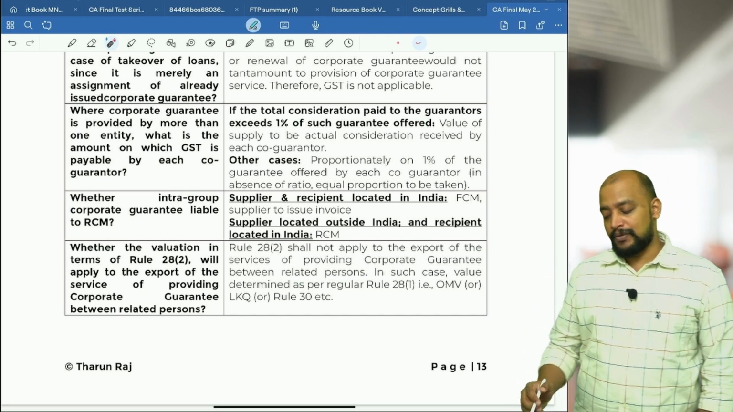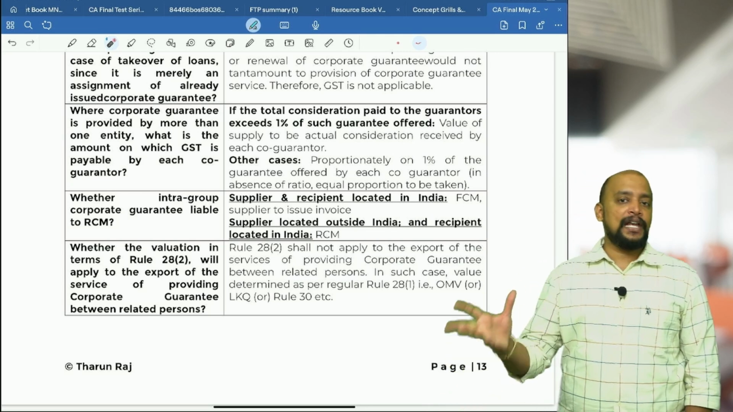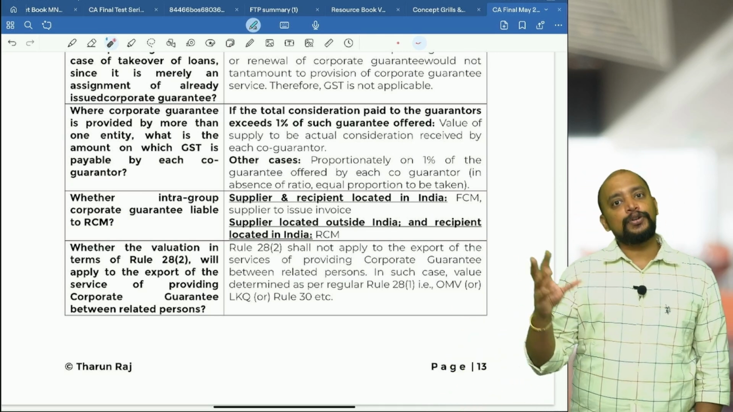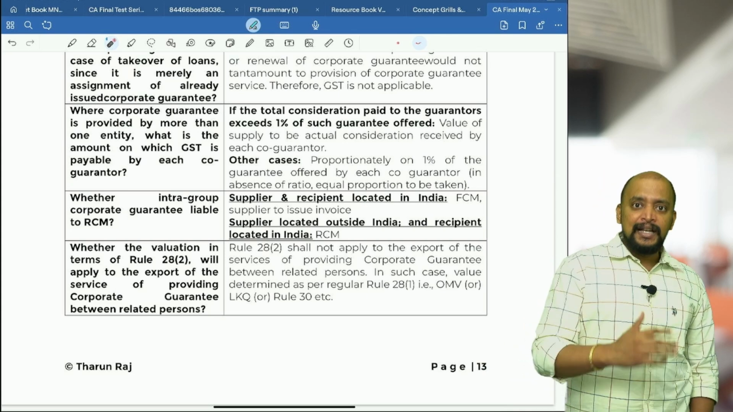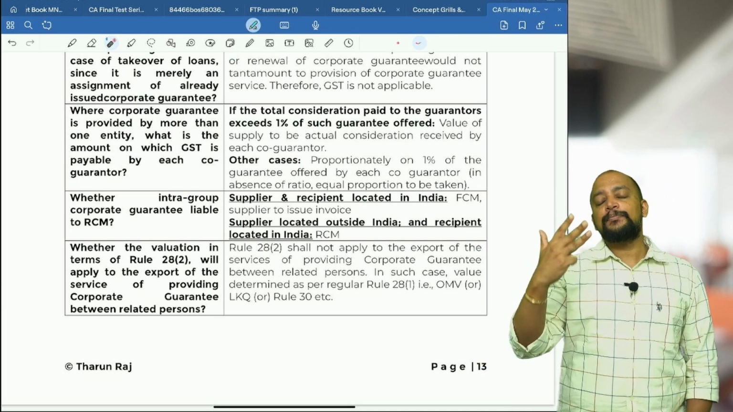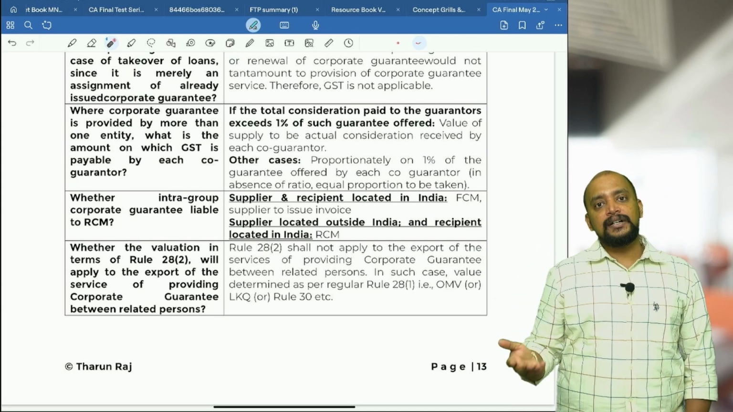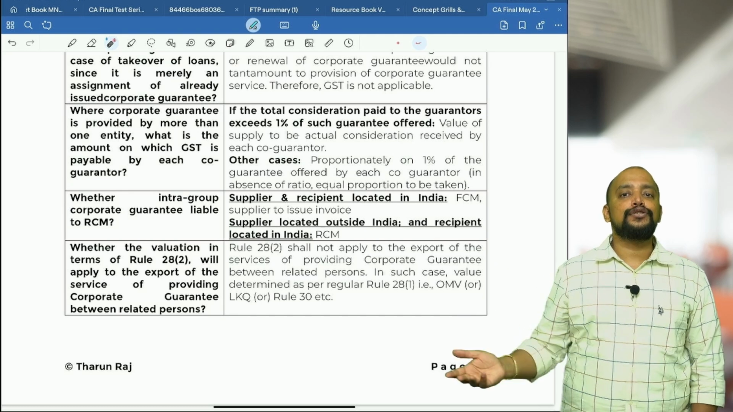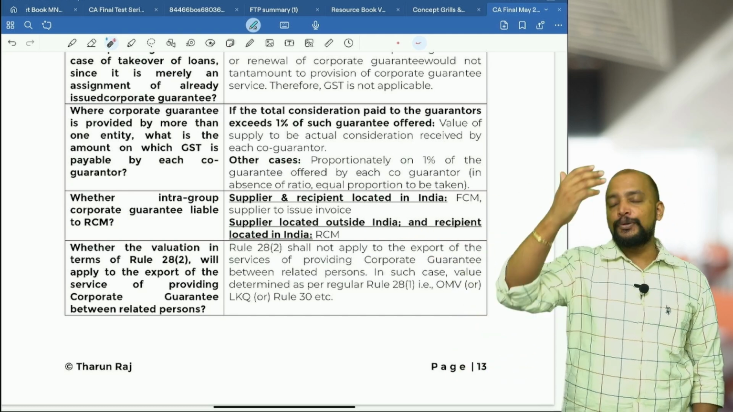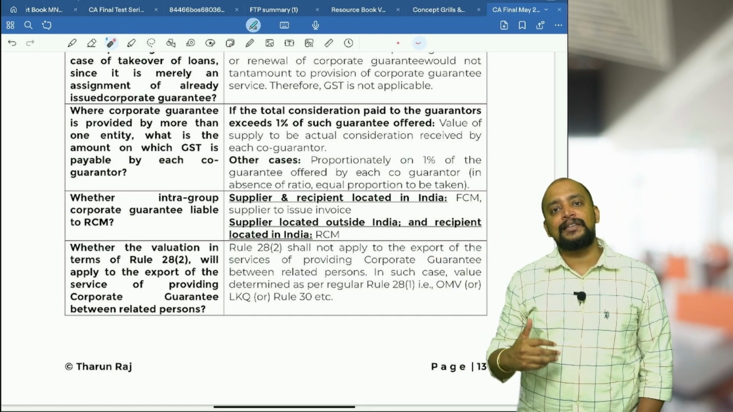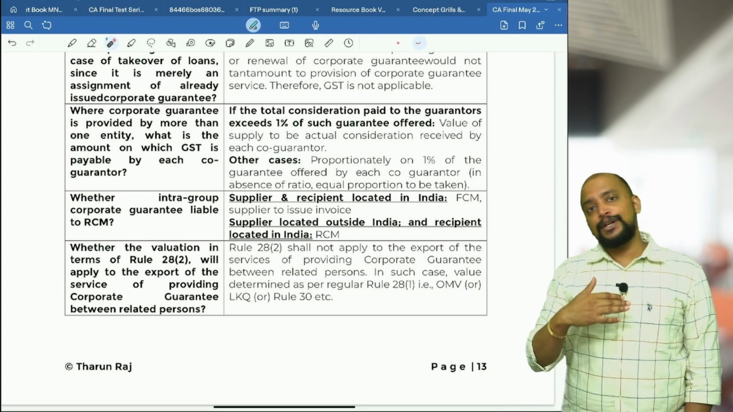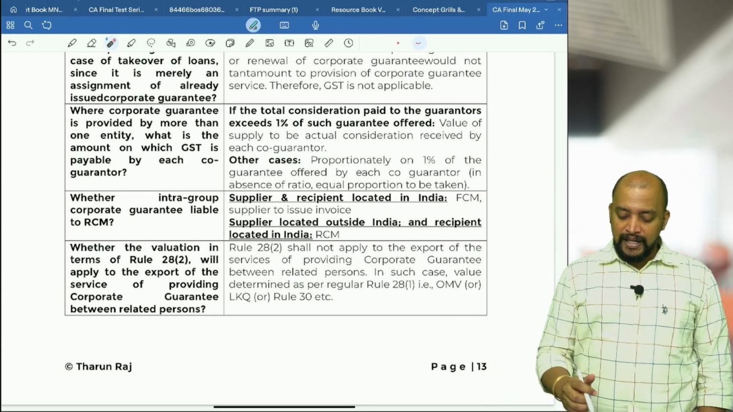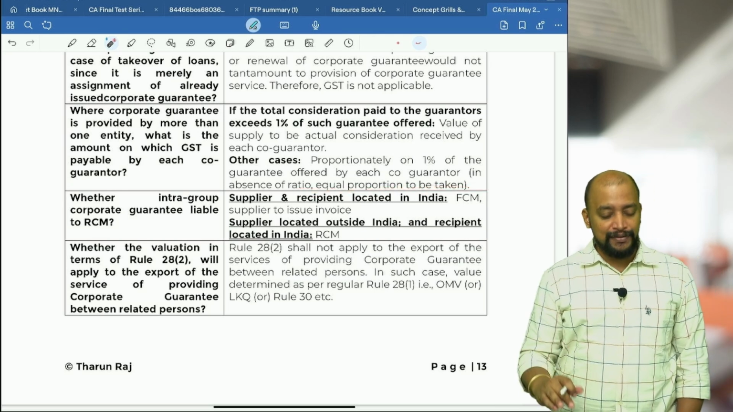For example, whatever value we have computed, 1% of the guaranteed amount or actual consideration, whichever is higher, we determine now. Then we should see each guarantor. For example, 3 companies are giving guarantee in the ratio of 5:3:2, then whatever value we determine, we need to break it into 5 by 10, 3 by 10, 2 by 10, like that. Suppose the ratio is not given in the question, then you take it as equal ratio. So in the absence of ratio, equal proportion will be taken.